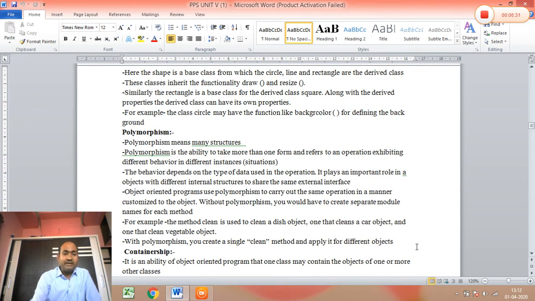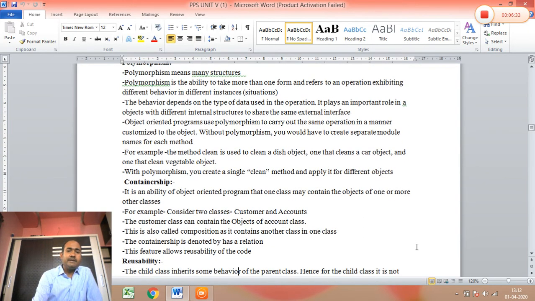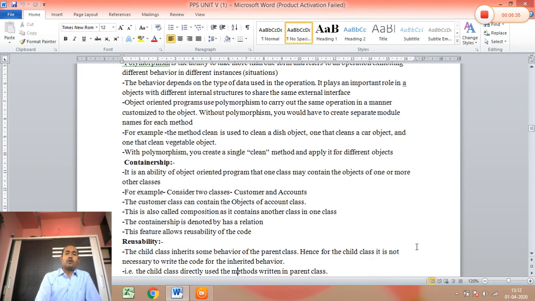Now another one is containership. What is containership? It is an ability of the object-oriented program that one class may contain the objects of one or more other classes. Container means containing some data. So in object-oriented programming, one class can contain the objects of one or more other classes, which is called containership.